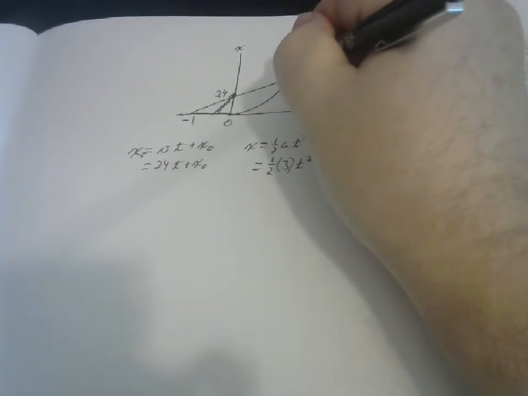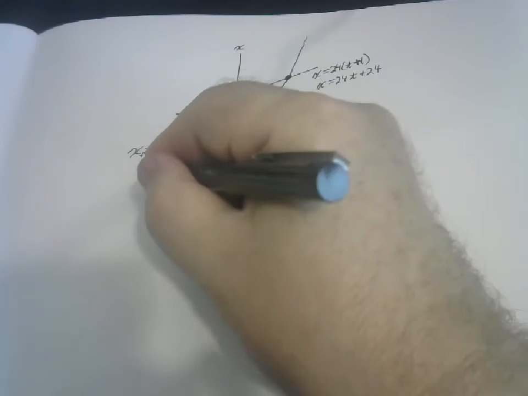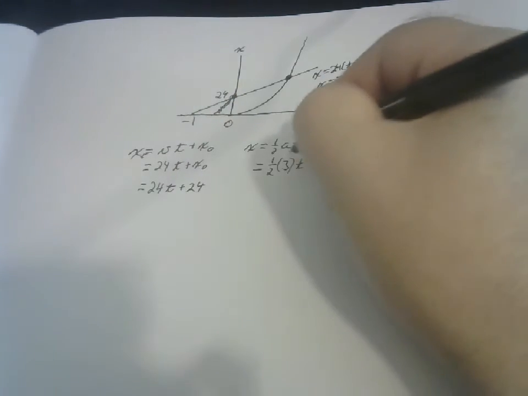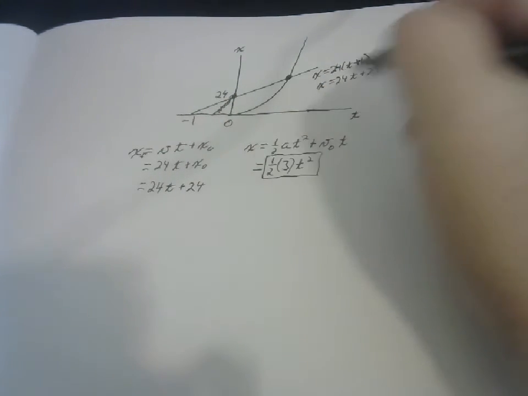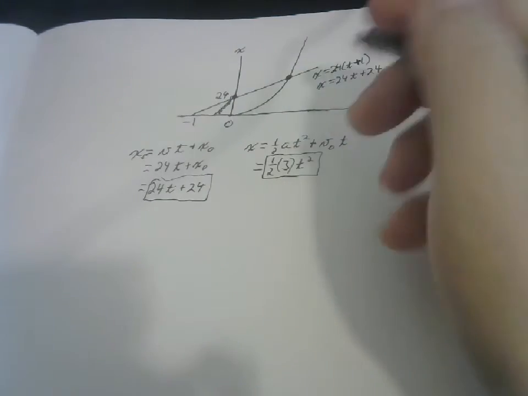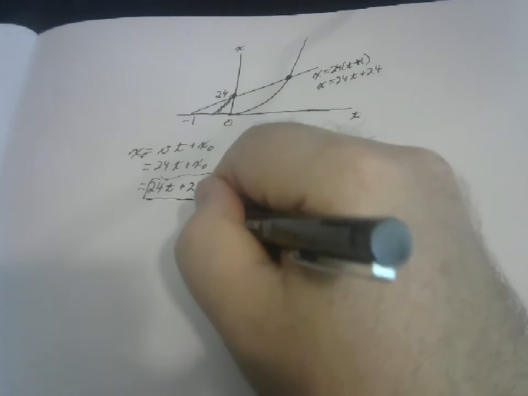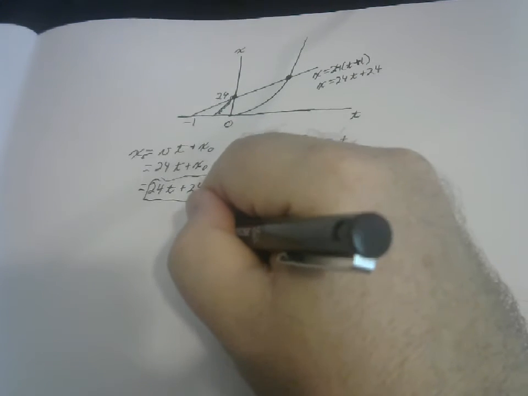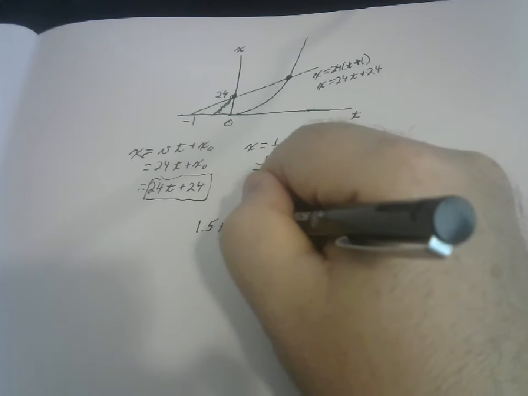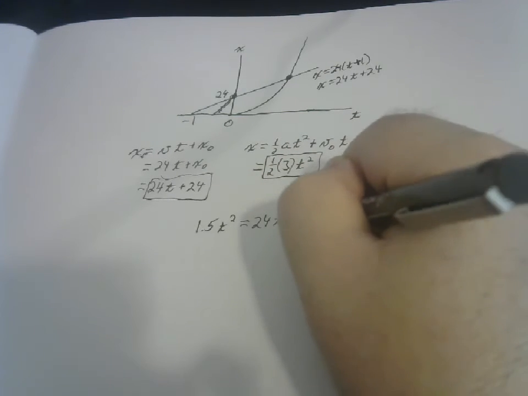So what is this point? It is the point where 24t plus 24 and 1.5t squared are the same. So I'll go ahead and write that out as 1.5t squared equals 24t plus 24.